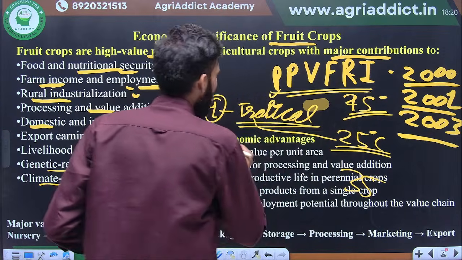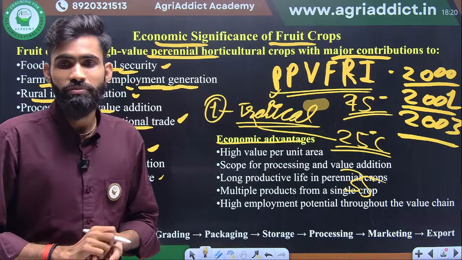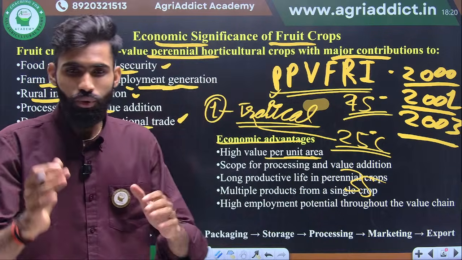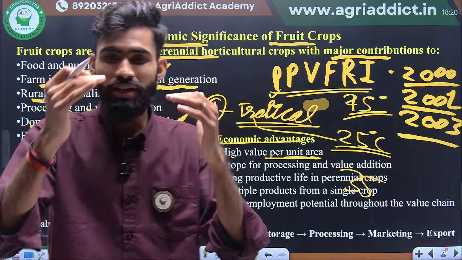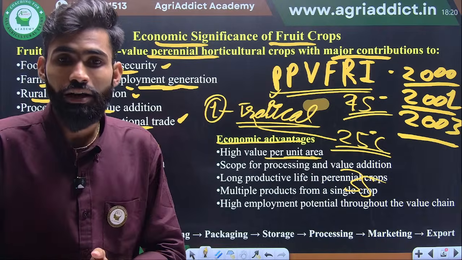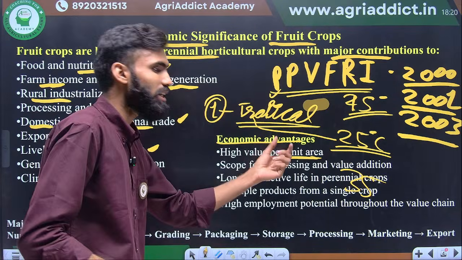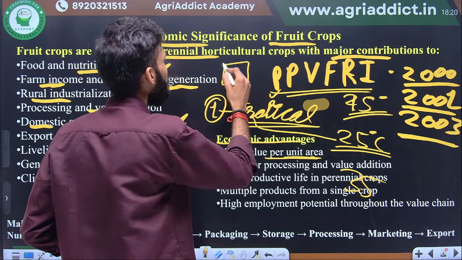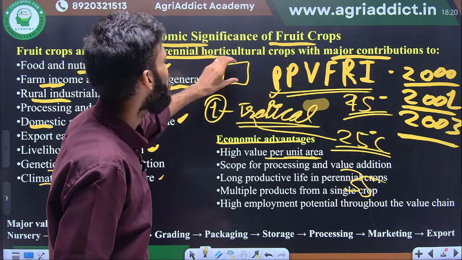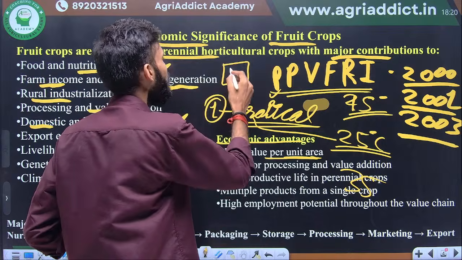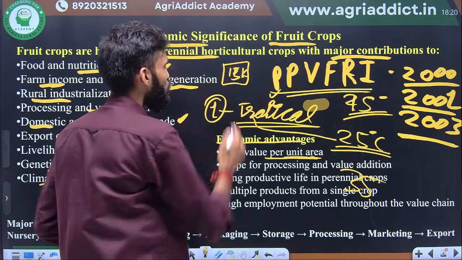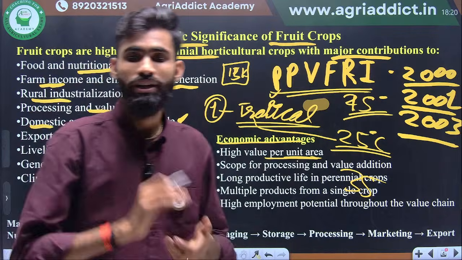Next, the economic advantage. What is the economic advantage of fruit crops? High value per unit area, because a single tree will produce a maximum of fruit, sometimes even 15 or 20 tons from a single plant. Per unit area, suppose you have 1 square meter, which crop gives the maximum yield? If you grow a vegetable or any cereal crop, it gives 10 kg, whereas fruit crops give 15 kg. So the maximum per unit area is given only by fruit crops.